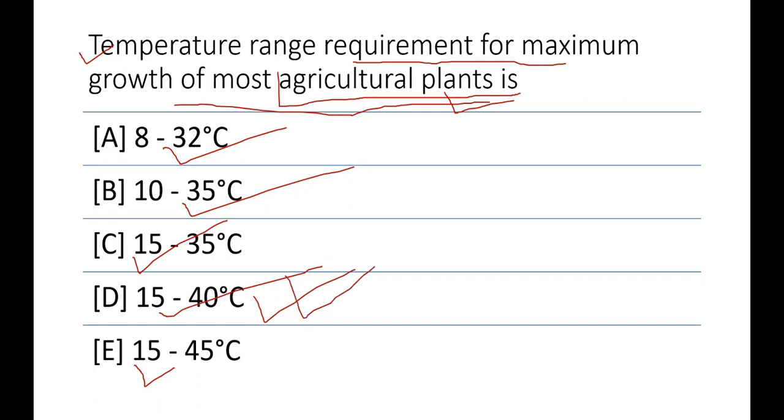Why is D correct? Because the temperature of a place is largely determined by the distance from the equator and altitude. The range of the temperature for maximum growth of the agriculture plant is always between 15 to 40 degrees Celsius. Above 40 degrees Celsius, the growth of the plant will be stunted. Okay, now come to the next important question.